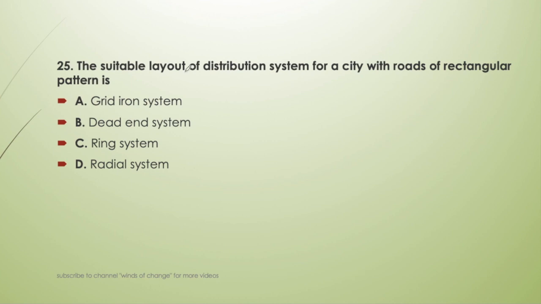Next question, the suitable layout of distribution system for a city with roads of rectangular pattern is. Whenever they say rectangular pattern, I don't think you need to see the options: grid iron, dead end, ring system or radial system. Obviously, in the rectangular pattern we will prefer the grid iron system.